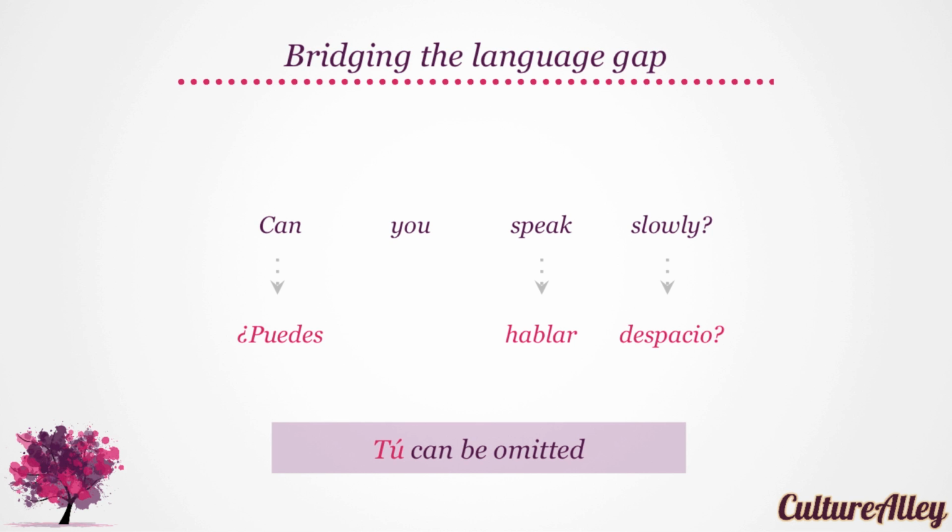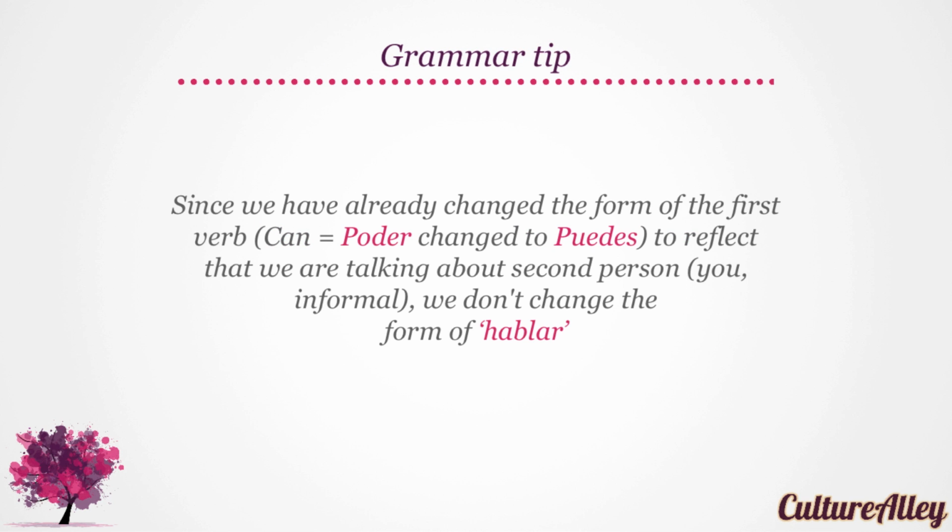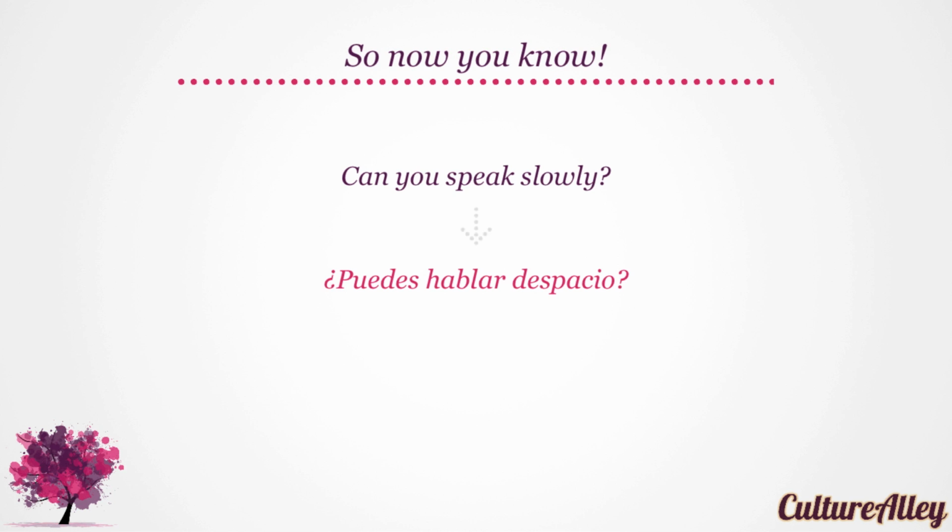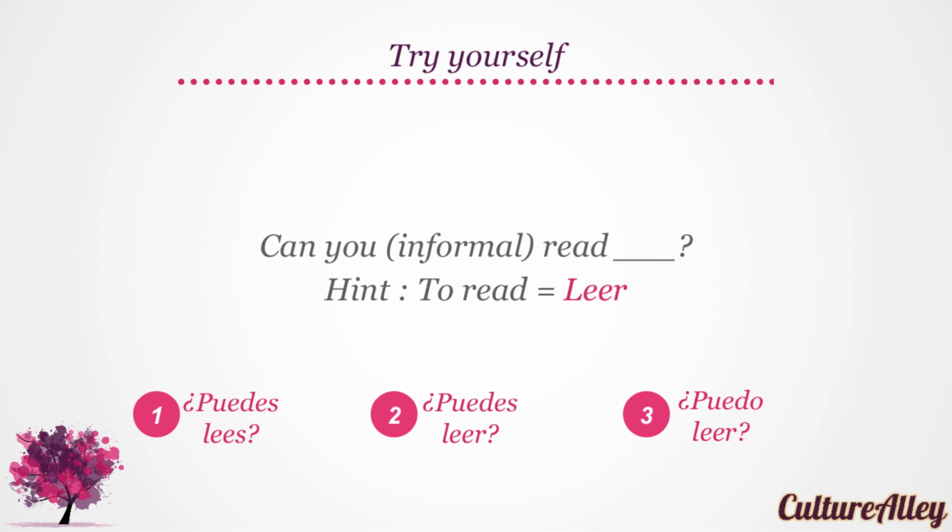As we saw, tú can be omitted. Since we have already changed the form of the first verb, which is can, remember that poder changed to puedes to reflect that we are talking about second person or you. Therefore, we don't change the form of hablar. So now you know, can you speak slowly? Translates as ¿Puedes hablar despacio? Say that one more time, please. ¿Puedes hablar despacio? Excellent. All right, it's quiz time again.